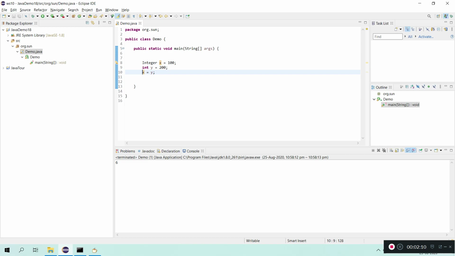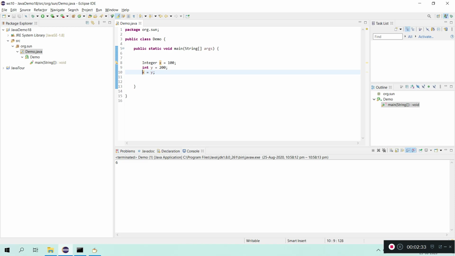So there are two stages, because whenever we write a .java file, it will be converted to a .class file. The Java compiler compiles the .java file and converts it into a .class file, and the Java runtime environment takes the .class file and executes it.